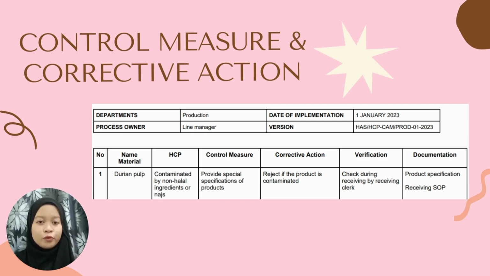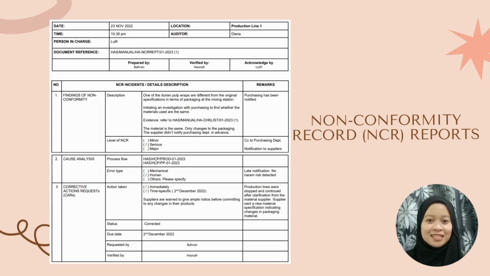If the quality of durian pulp does not meet the required specification even after carrying out the control measure, a corrective action should take place, where we must reject the product. This should be checked and verified during receiving by the receiving clerk. Next, this is the NCR report.